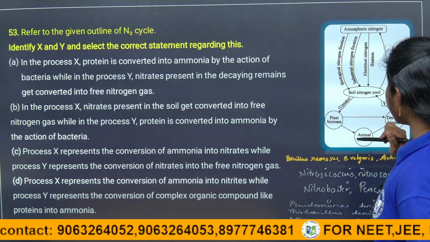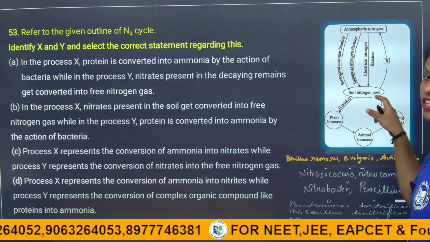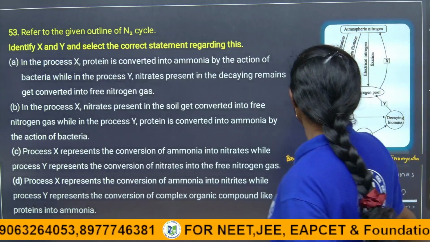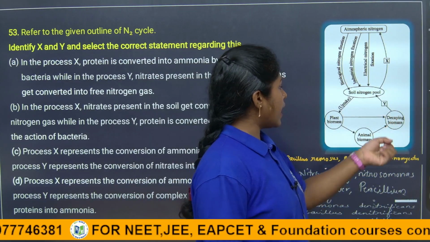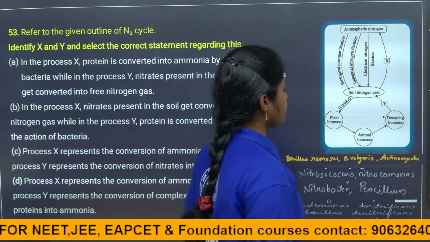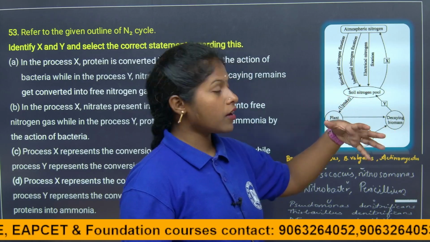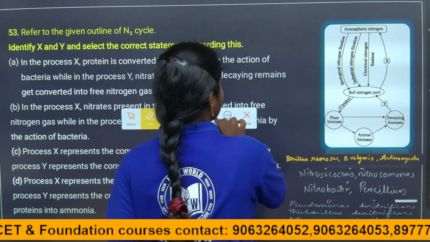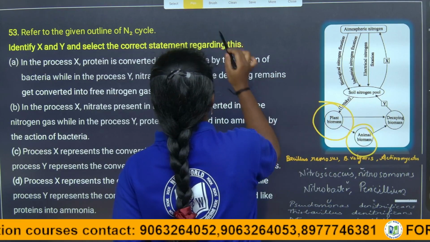So soil nitrogen pool, which means the soil is rich in nitrogen here. So there is plant biomass, animal biomass and decaying, and it again gives rise to the soil nitrogen. They are asking what is converting it. So here is the plant biomass, animal biomass, right?